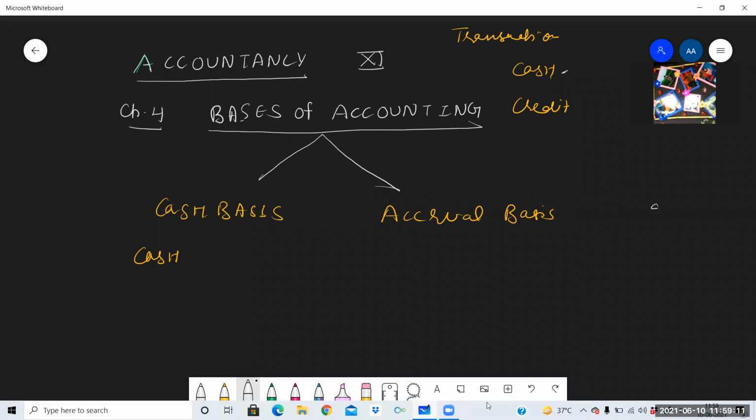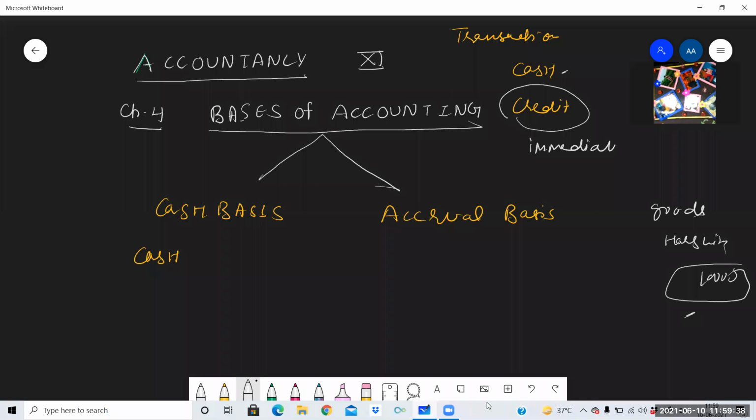Suppose we have purchased goods from Harshita costing rupees 10,000 and immediately we have made the payment. This will be known as a cash transaction, as there is an involvement of cash, an on-the-spot payment. Credit transaction means we are not making payment immediately.